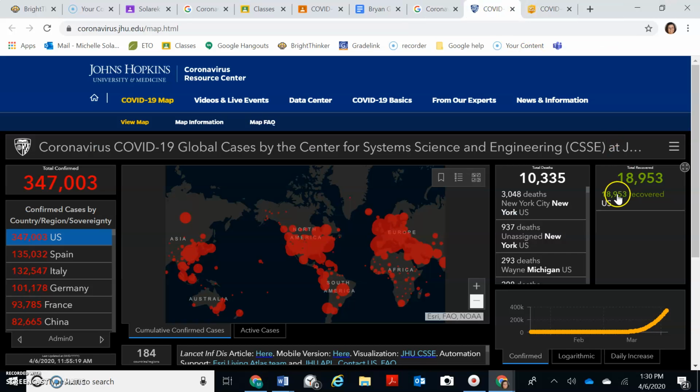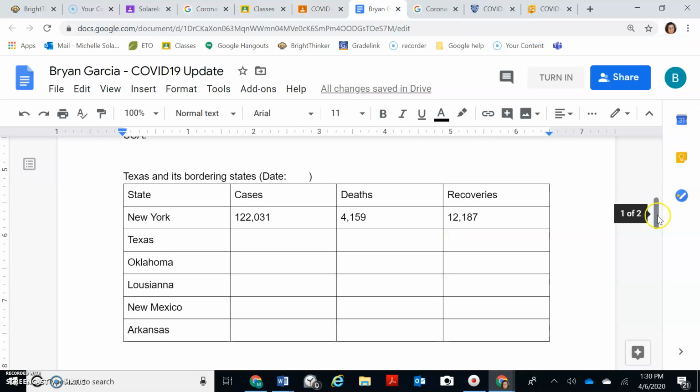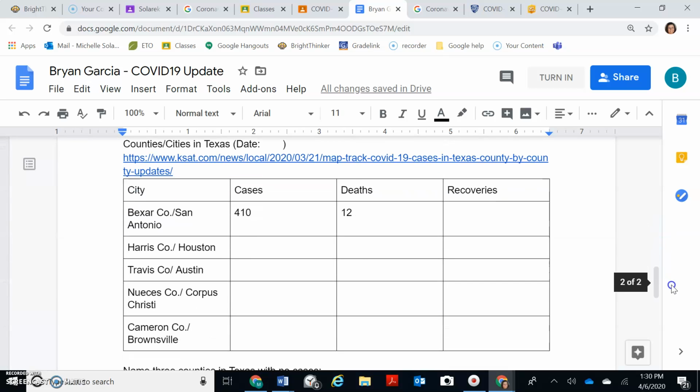If you tell me this number because you got it from Johns Hopkins, see right here, Johns Hopkins, and they haven't updated their map yet. That's okay. Both reliable sources, so that's okay. So let's take a look at this super quick. Come down here and look at this chart.